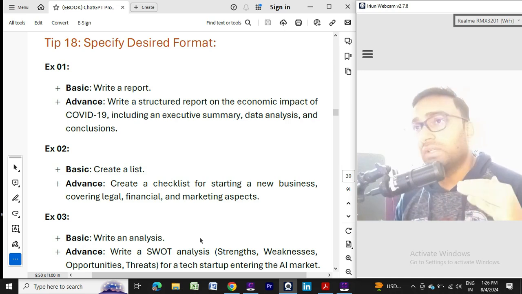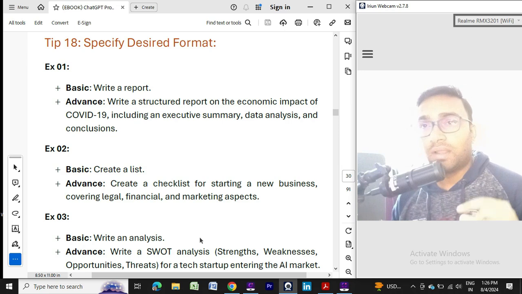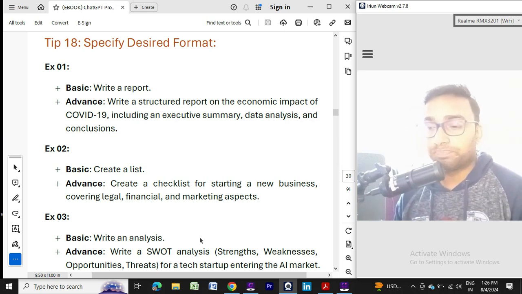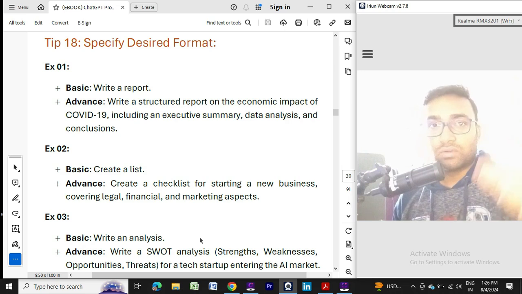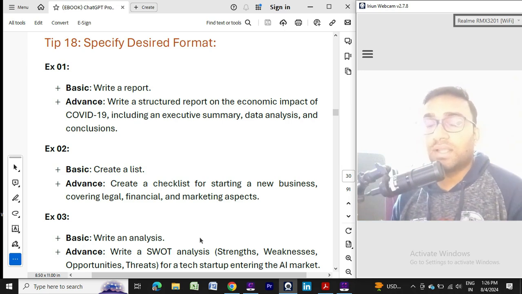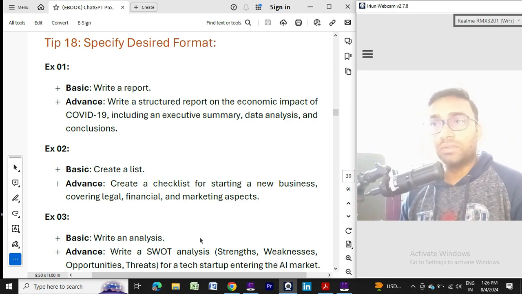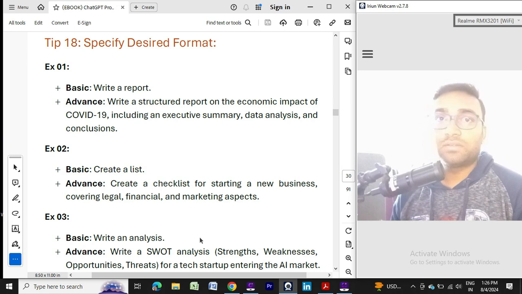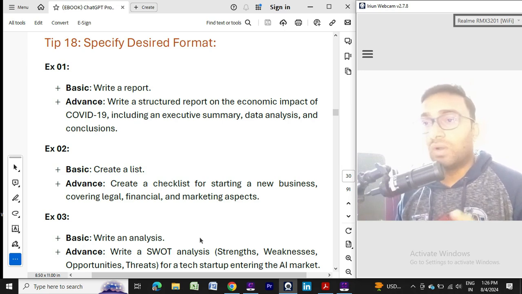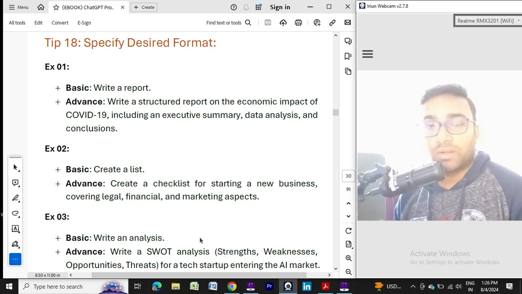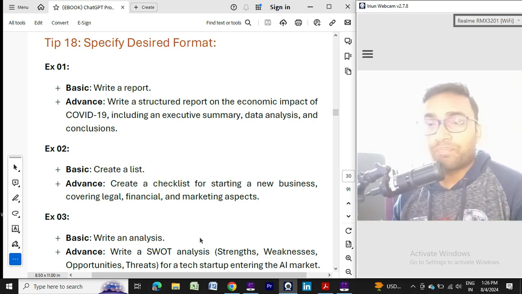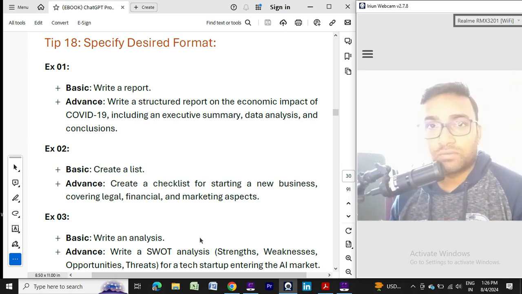it might be a question and answer format, like customer and agent. Suppose you are a customer and another one is some agent. What kind of format are you expecting your answer to be? You need to mention and specify that format, so it will be easy to understand. Suppose I want a format where the author name is on the left and on the right side is the famous quote.